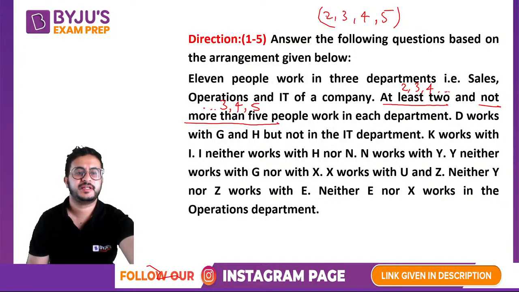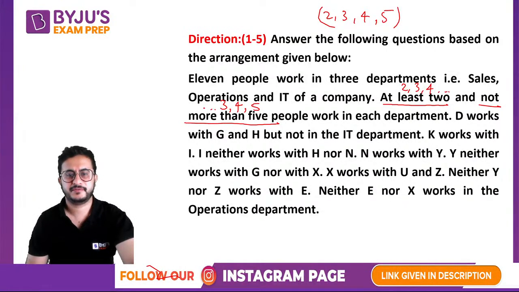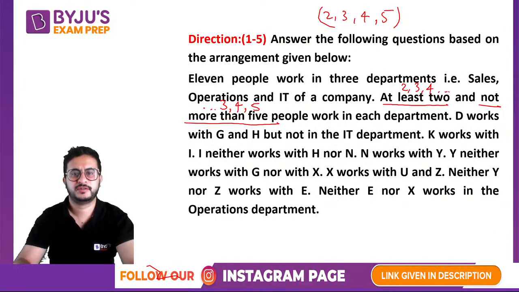So try to make this, in which department is which person working, and then we will solve this and then look at the questions based on it.